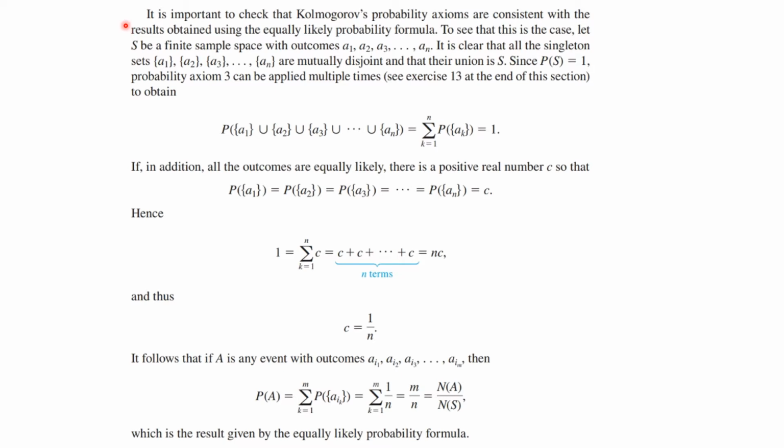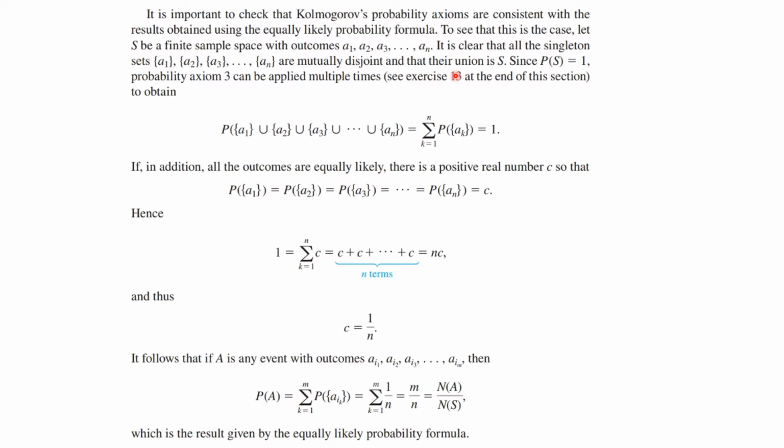Now, it is useful for us to check to make sure that these axioms are consistent with the results that we obtained earlier using the equal probability formula. Let's see that that's the case. Let S be a finite sample space with outcomes A1 through An. It is clear that all the singleton sets are mutually disjoint because these are different elements. These are different outcomes. So they're mutually disjoint, and their union adds up to S because of the very structure.